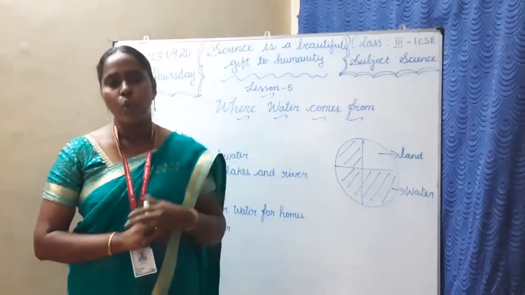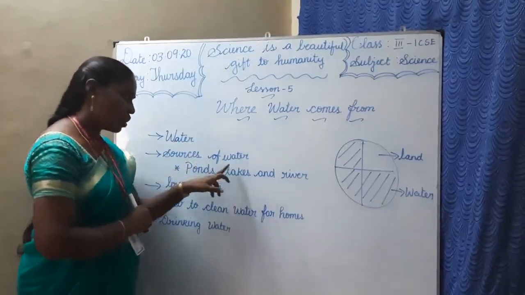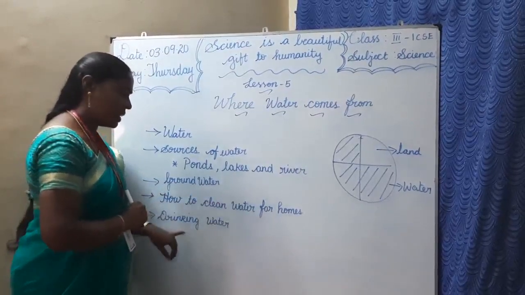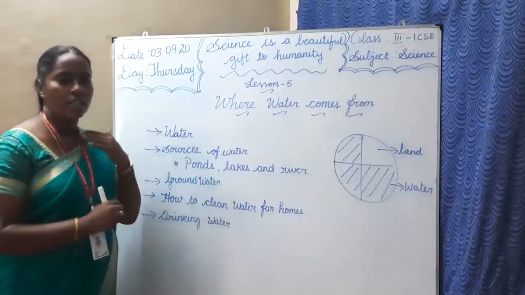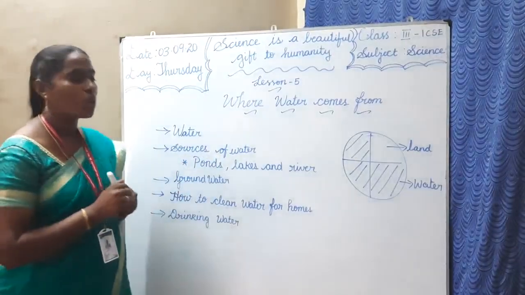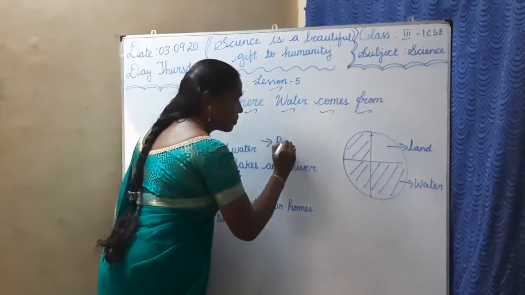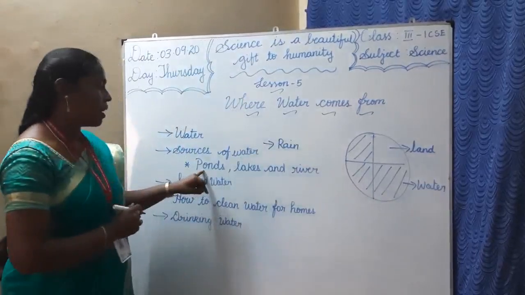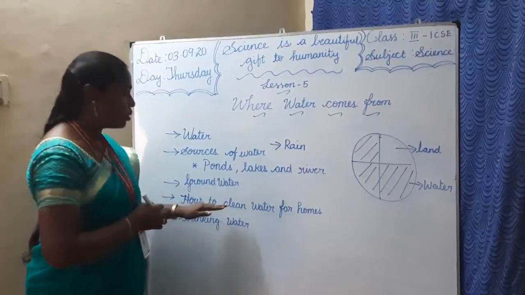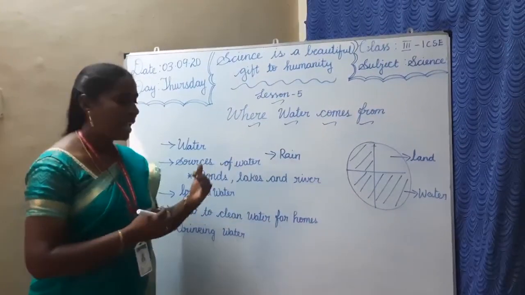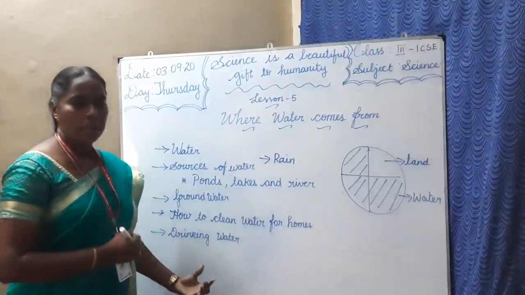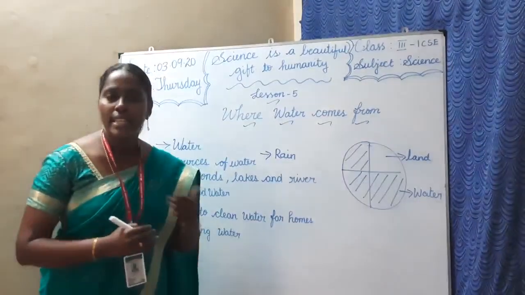In this lesson we are going to see about water, sources of water, groundwater, and how to clean water for homes and drinking water. Water is very important for all living beings, and you know the sources of water. The main source of water is rain, and then ponds, lakes and rivers, and then groundwater. Next, how to clean water for homes: with the help of chlorine powder we clean the water. Next, we are going to see about drinking water. Now let's see the lesson in detail, children.